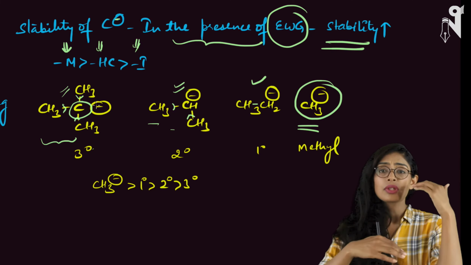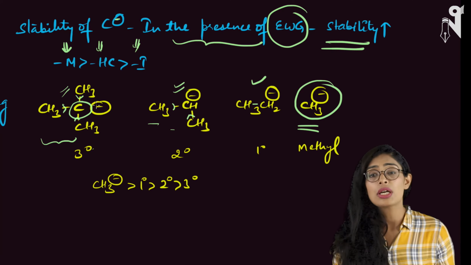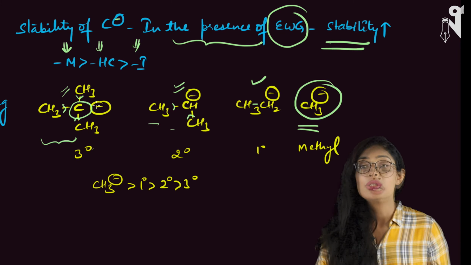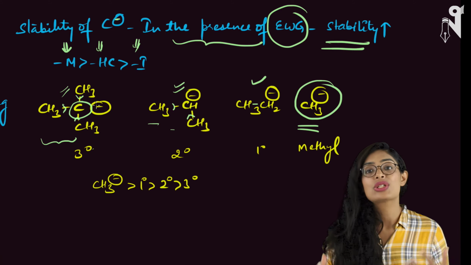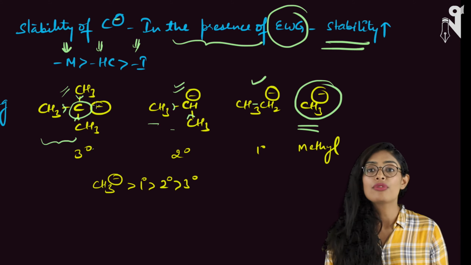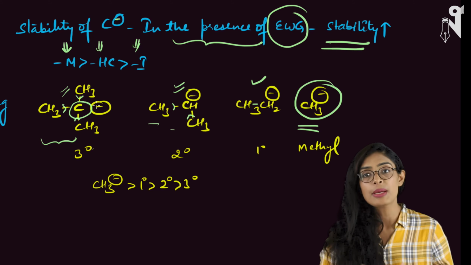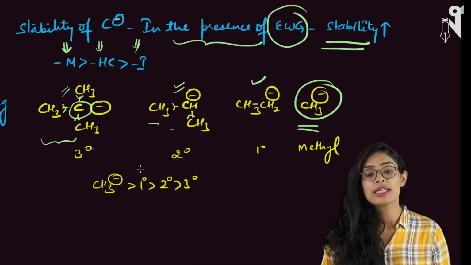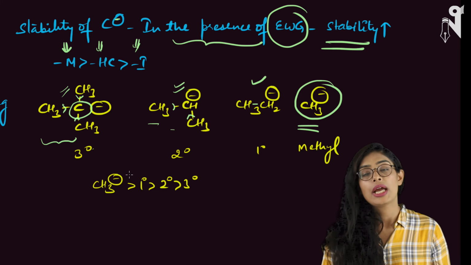The more electron density there is around the carbanion, the more unstable that carbanion will be, because you have to make your carbon as less charged as possible, or you have to disperse the charge as much as possible so that your species can be stable. So that is why tertiary is the most unstable carbanion, then secondary, then primary, and then CH3.